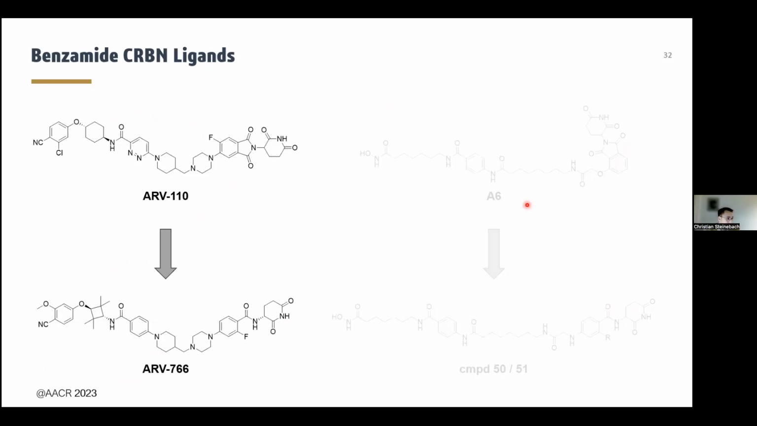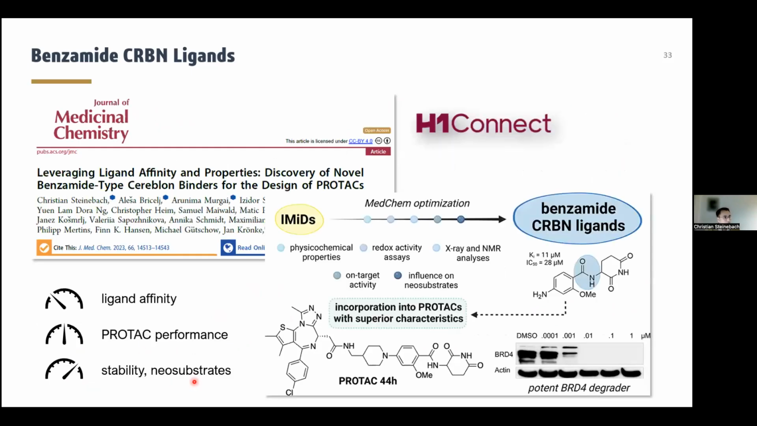Finally, we were also really pleased to see that this structural feature was again embedded into Arvinas' most advanced androgen receptor PROTAC, ARV-766. To sum up this case study, we believe that through our multidimensional approach, we were able to convert moderately active ligands into PROTACs that are competitive with IMiD-based degraders, but they have superior characteristics with respect to the stability and the neo-substrate-sparing features.